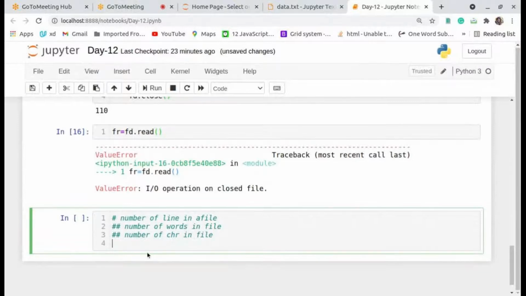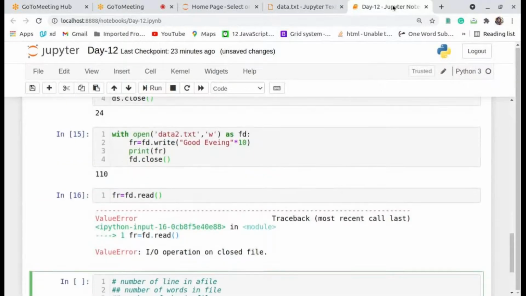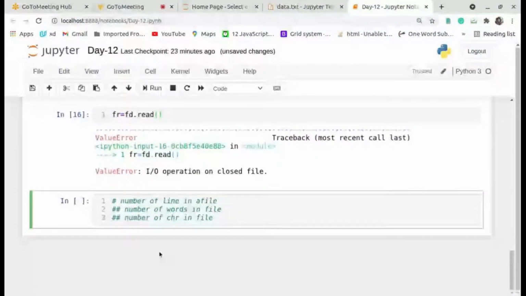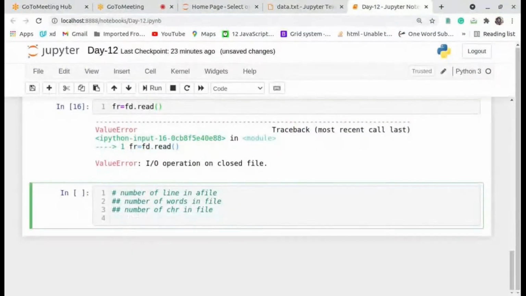Now I take the file data.txt. Now I will use with open of data.txt. I want to read the file, that's why I take r, alias fg, or else we can take any variable.